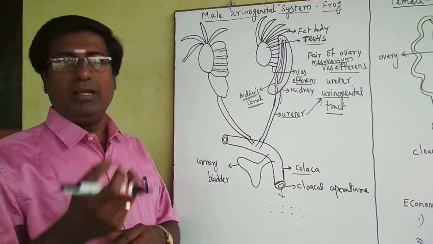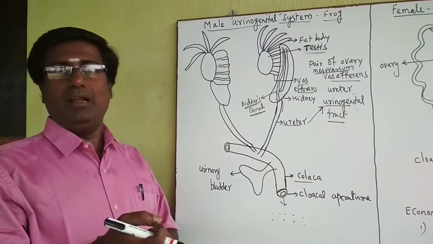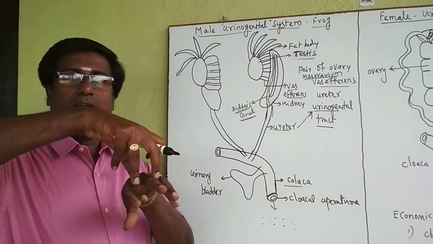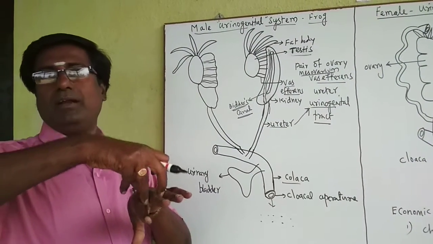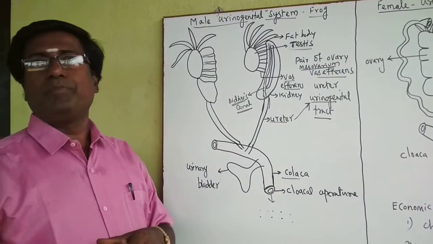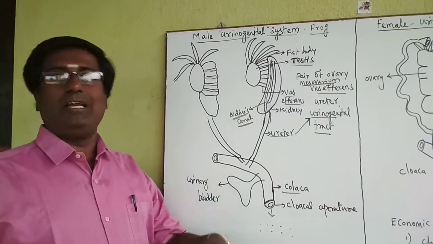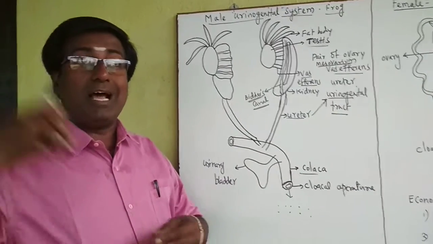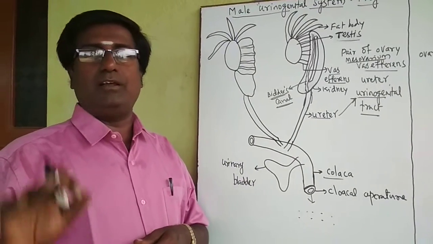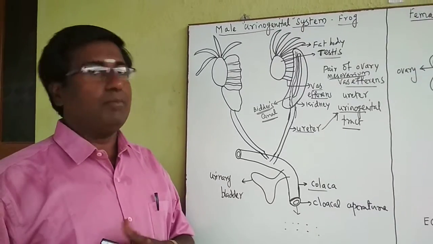It calls the female, and the female comes close to the male. The male sits on the female, giving some pressure. What happens? The female releases the eggs. After that, the male releases the sperm. Both egg and sperm are released into the water. Then fertilization occurs in the water. That is why frog fertilization is called external fertilization.